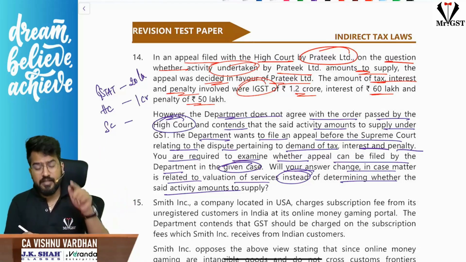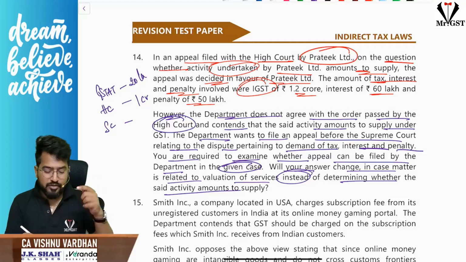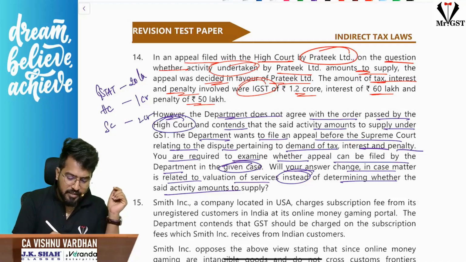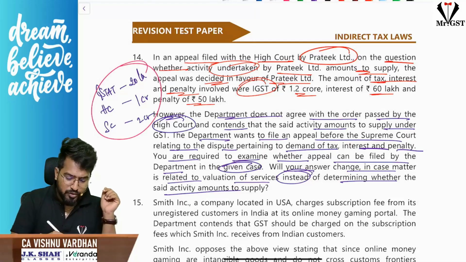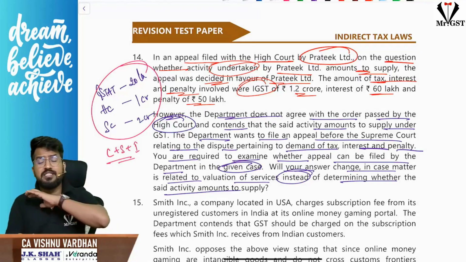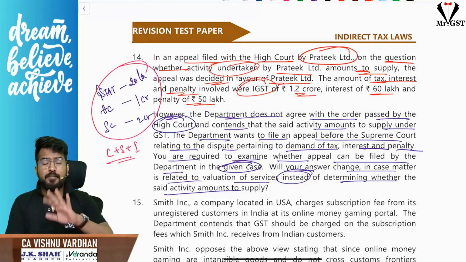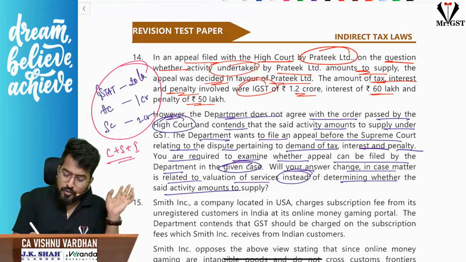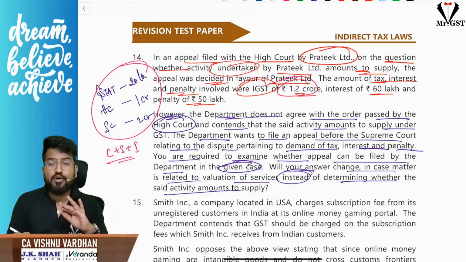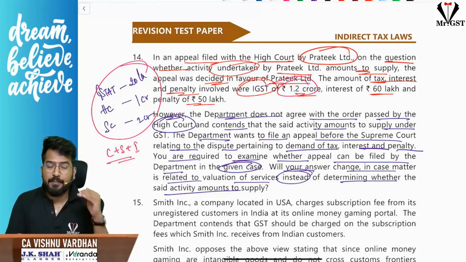And they can go and challenge the order of High Court in Supreme Court if the amount is greater than 2 crores. And when you are calculating these amounts, please understand you should take CGST plus SGST, IGST, UTGST, GST compensation cess, everything put together, but only tax but not interest. If you see here, only tax component is 1.2 crores. So obviously department cannot go and file the appeal against the order passed by High Court in Supreme Court.